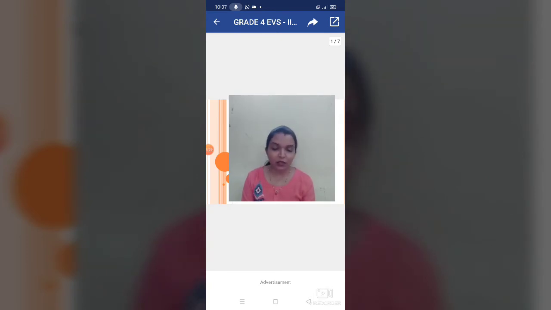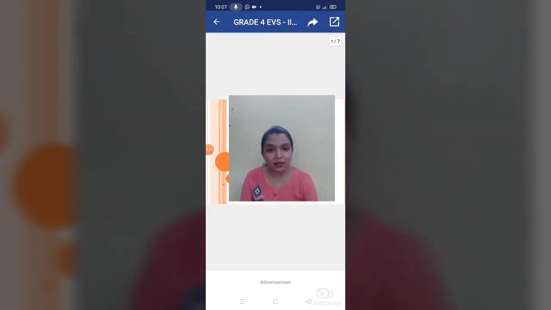What is meant by coordinates? During revision time I will tell you in detail. Then in yesterday's session we discussed continents and oceans. How many continents? There are, very good, 7 continents. And how many oceans? There are 5 oceans.